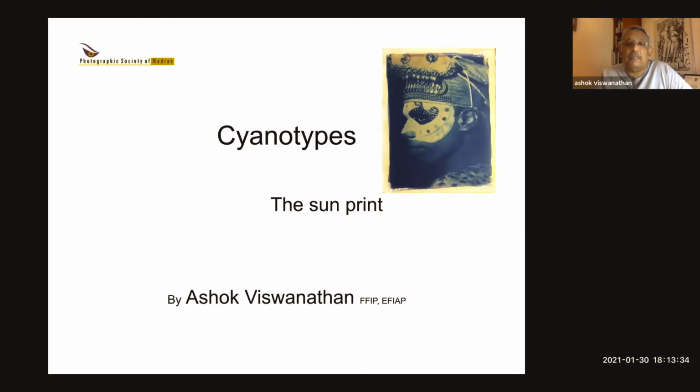Now, I would, of course, explain how it's done. And it's quite simple once you try it, and you can, in fact, try it at home. But the important thing is that you need to be a little careful with the chemicals. And it's a very interesting process because each time you try it, you get different results. So let's have a look.